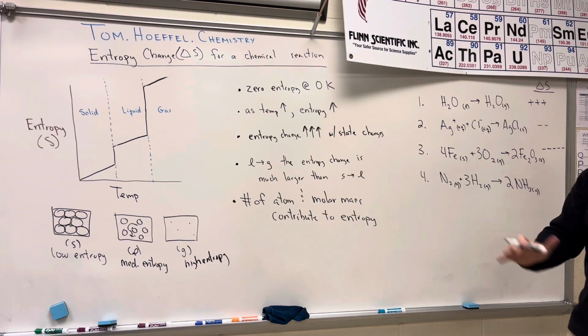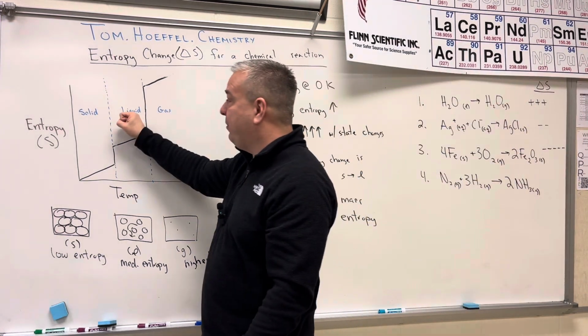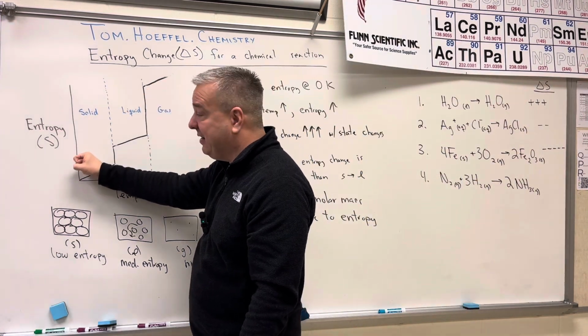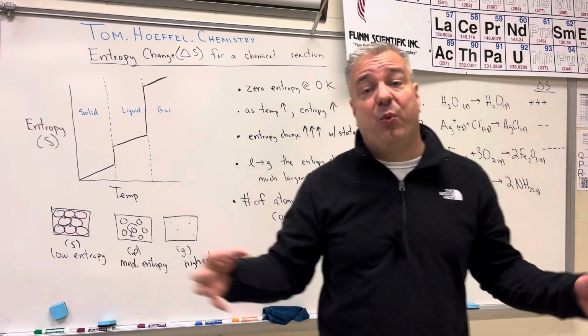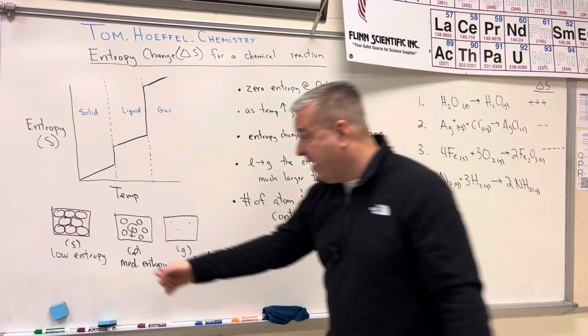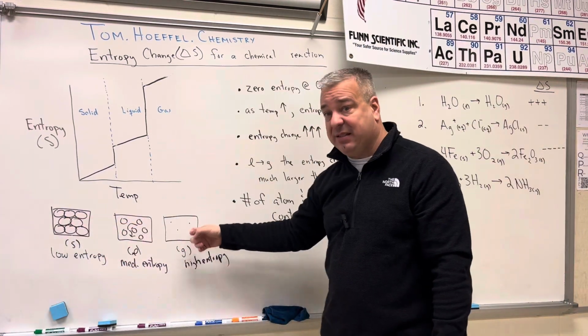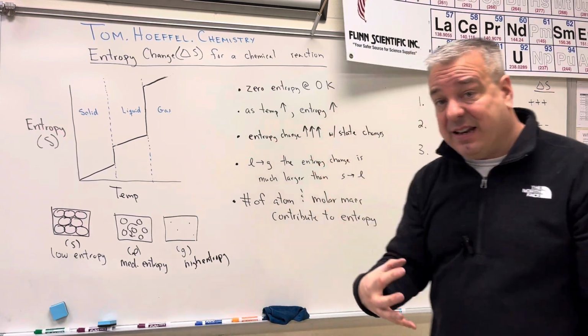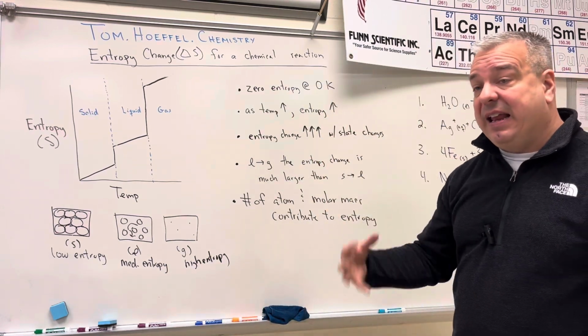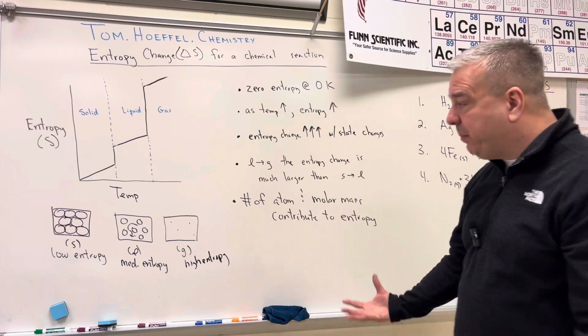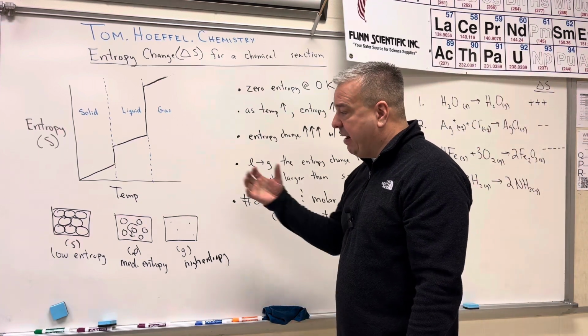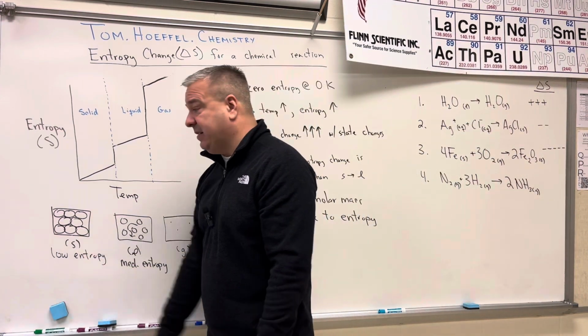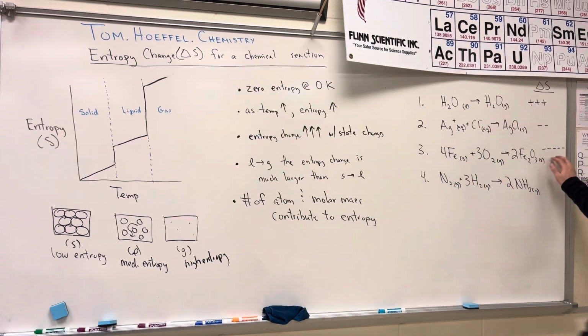You're not just going gas to liquid, you're going gas all the way down to solid. That thing's going to get really, really organized. You're going to have something that looks like this versus this. It's definitely going to decrease in its disorder, or number of microstates, and become organized. So this is a big decrease in entropy change.